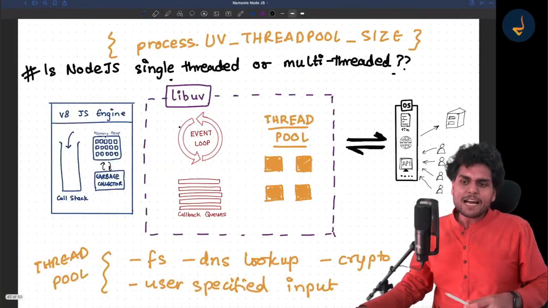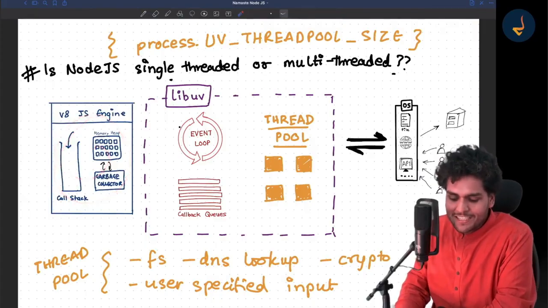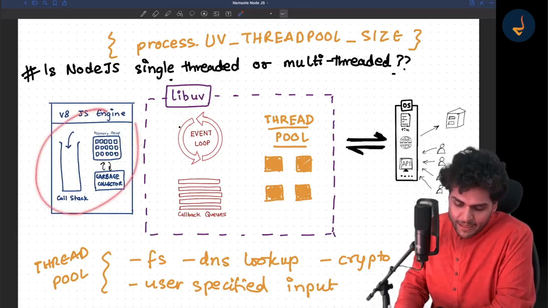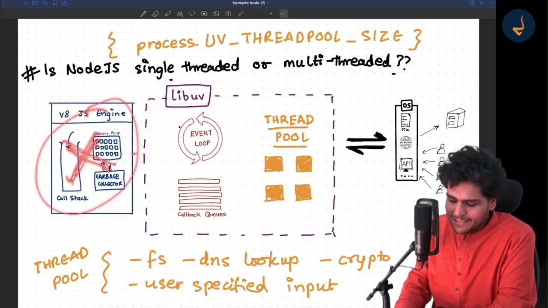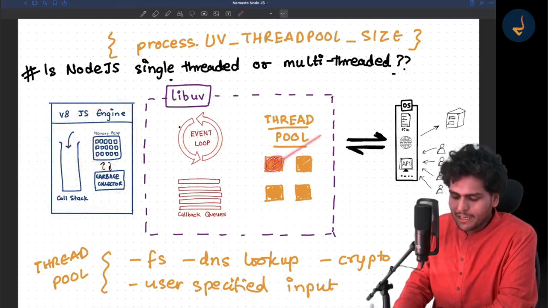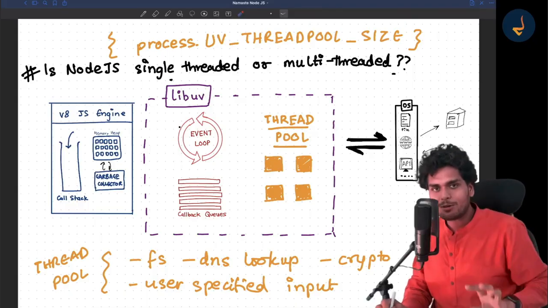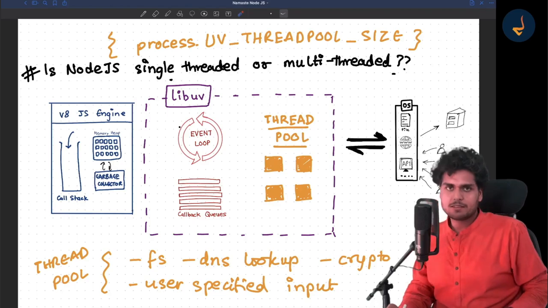Otherwise there is no way that using just one thread you can do all of it. In the main thread we don't block. All the asynchronous tasks are done by libuv using a thread pool, or sometimes not using a thread pool. I will come to that later, but it uses a thread pool for a lot of things.